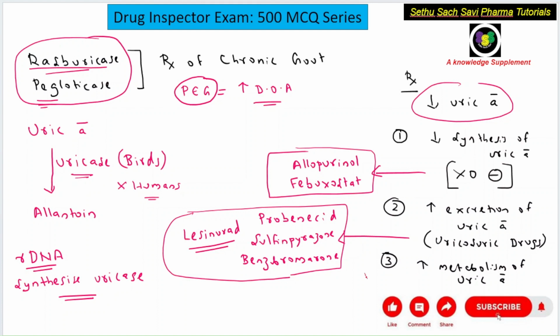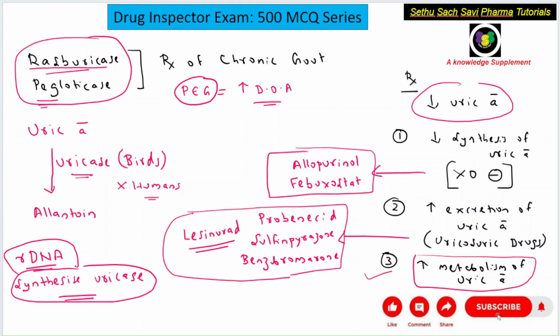So the drugs coming under the third category, that is, the drugs which increase the metabolism of uric acid, are rasburicase and pegloticase. They are nothing but synthetic uricase enzymes, developed by recombinant DNA technology.